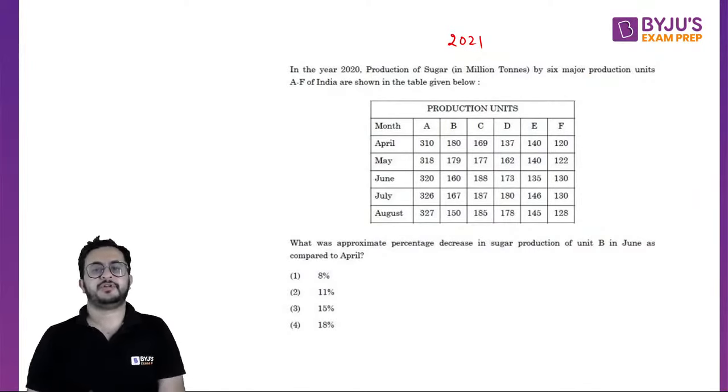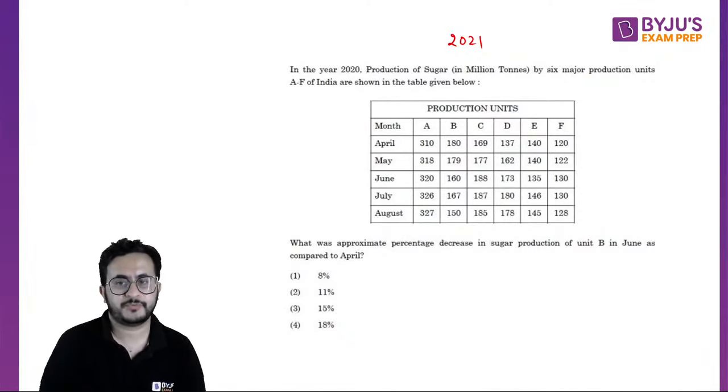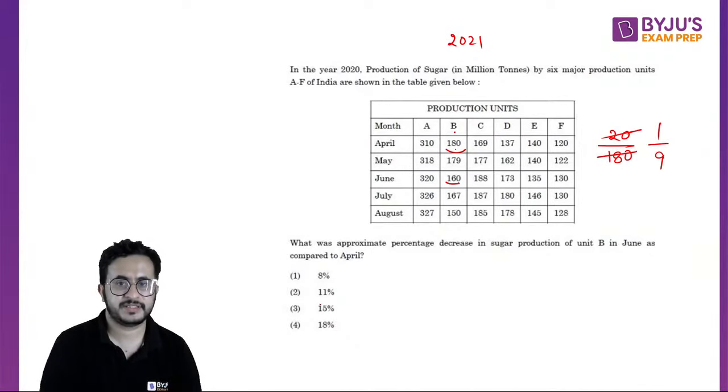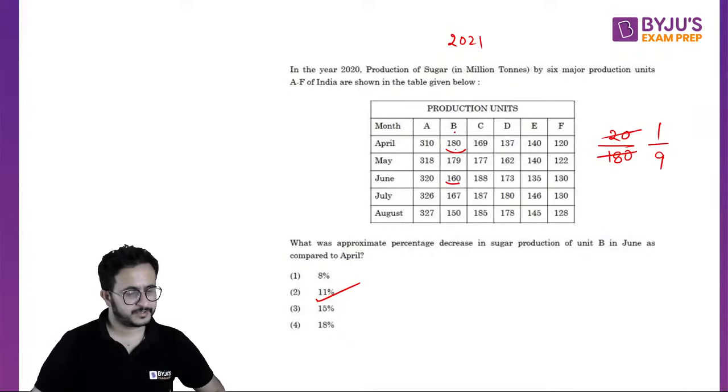So what is the approximate percentage decrease in sugar production of unit B in June as compared to April? So unit B in June as compared to April, right? So the decrease is 20 and we always compare with respect to the initial value. So 20 upon 180. Okay. So that is 1 by 9, right? 1 by 9 is 11%. So the answer is 11%.